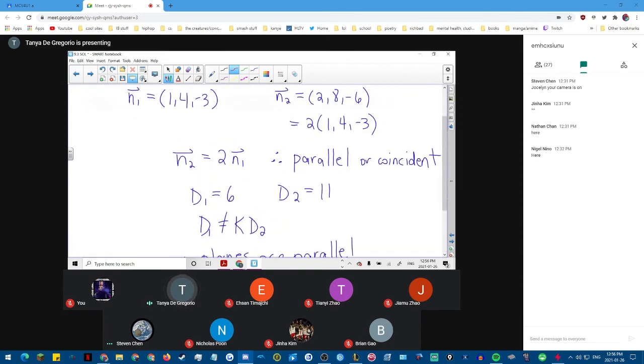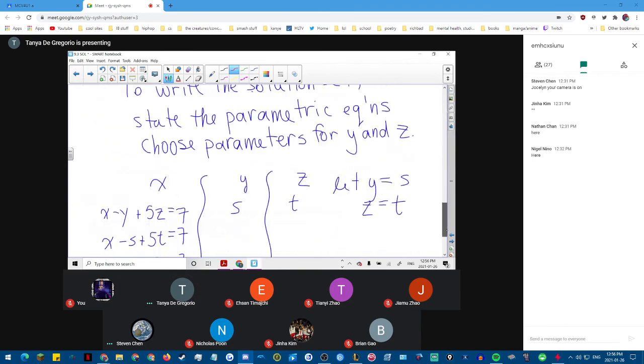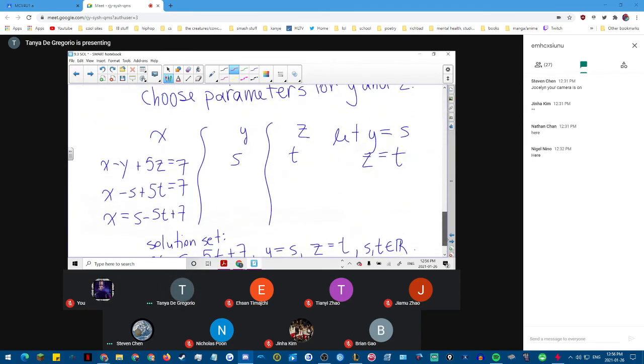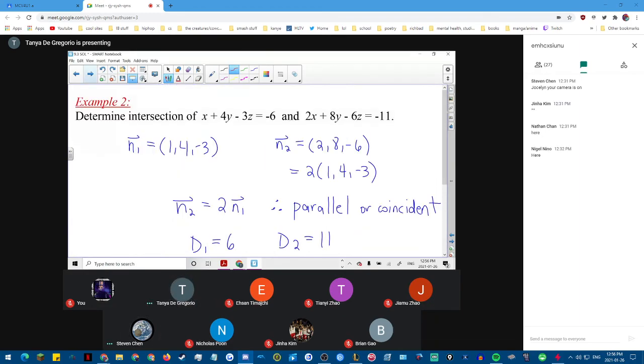Here it is. We see that the two planes are coincident. Because they're one on top of the other, we need the solution of the plane. And because it's a solution of a plane, we need two parameters there. So we use s and t. Okay, thank you. No problem.